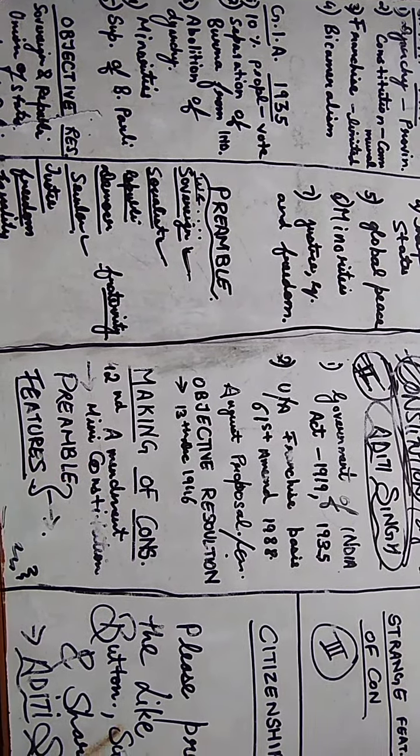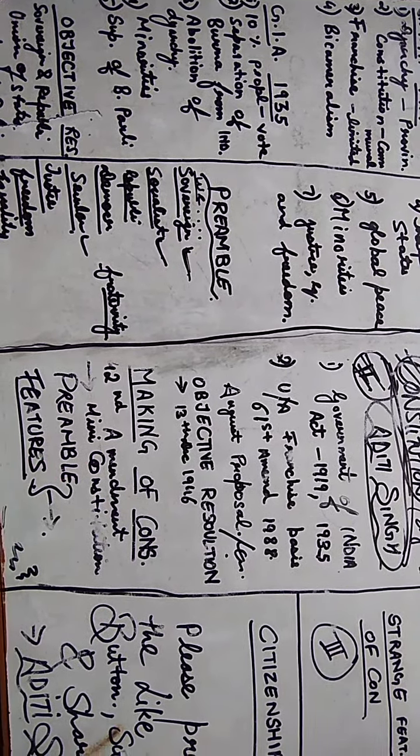That means sovereign. Now, socialist. Socialist means all the resources are distributed equally, without discrimination. All the resources are equally distributed among its citizens. After that, secular. Secular means India does not have its own official religion. It has an official language but no official religion. Now we have republic. Republic means the head of the state is the president, who is elected by the electoral college and can be removed by the act of impeachment.